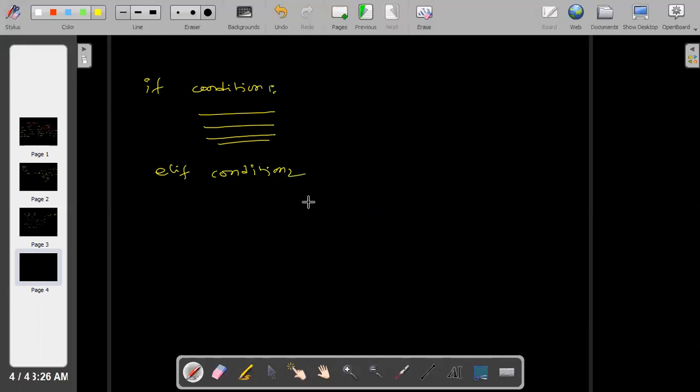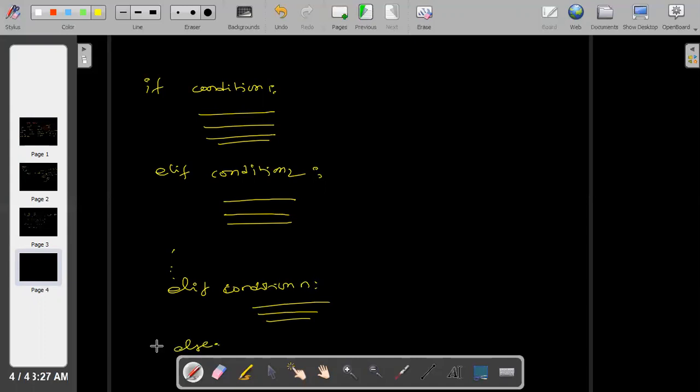This is condition 1, this is condition 2, and we'll have some statements. Likewise we can write any number of conditions with the help of elif, and the last statement must be the else part. Without else also we can write it.